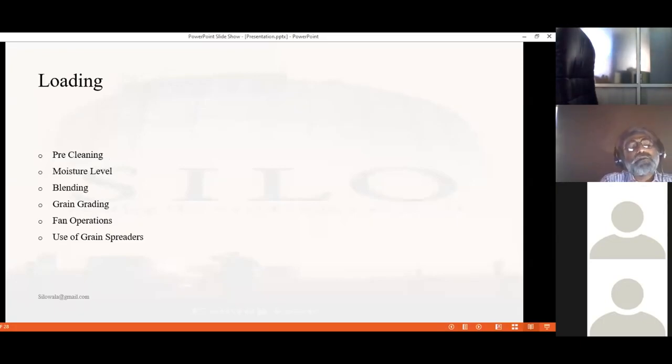Loading is also very important. It includes pre-cleaning of grains in order to store grains for a long time. The second important thing for loading of a silo is moisture level. Moisture level, as a thumb rule, plays a very critical role, and each 1% increase in moisture content decreases the shelf life of a grain by half.